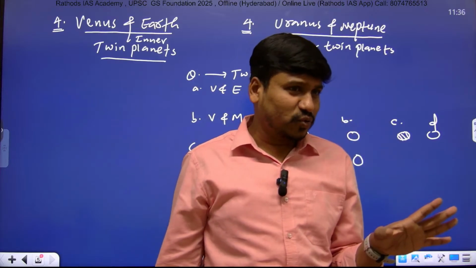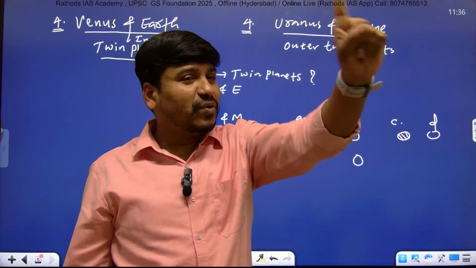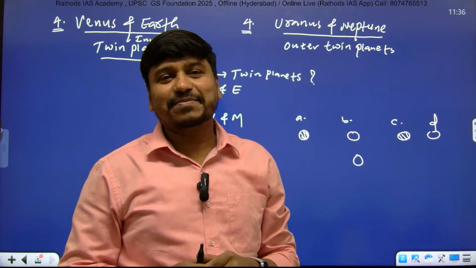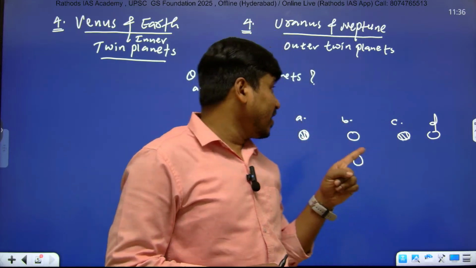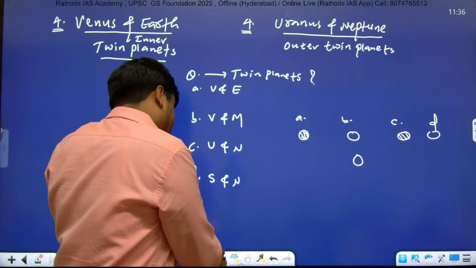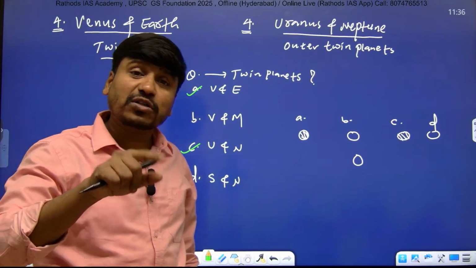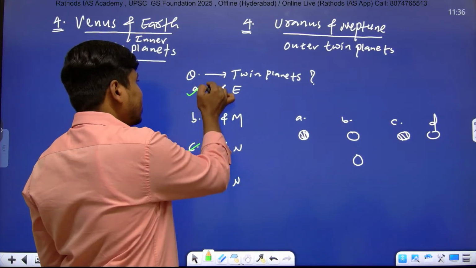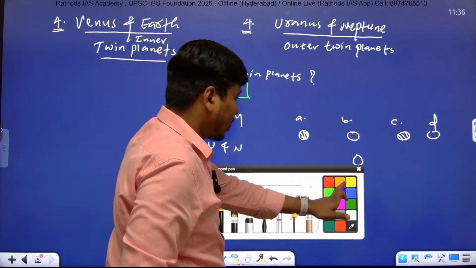Do you know this rule of the UPSC and any state PCS exams? You have to mark only one bubble. If you circle 2 bubbles, the correct answer also becomes wrong. So here, your answer A and C: listen carefully, both are correct, but you have to select the most appropriate one among these two. And the most appropriate answer is Venus and Earth. Why it is the most appropriate, I will tell.